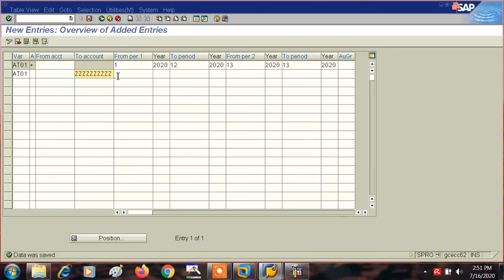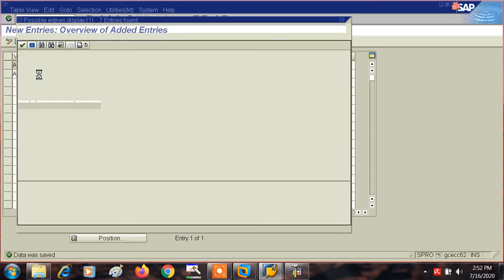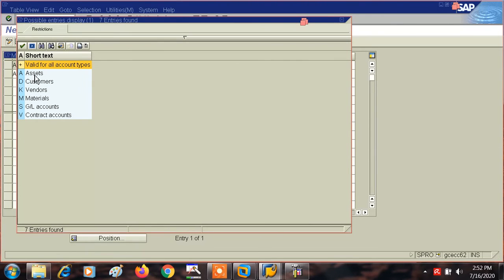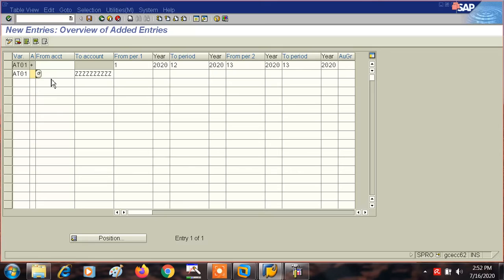Okay, period 1. So here we are going to write, see, all account types: A for assets, D for customers, K for vendors, M for materials, S for general ledgers, V for contract accounts. For each and every account type we have to save this data.